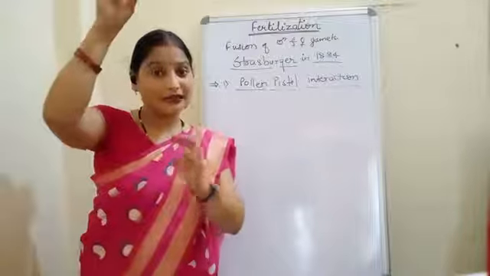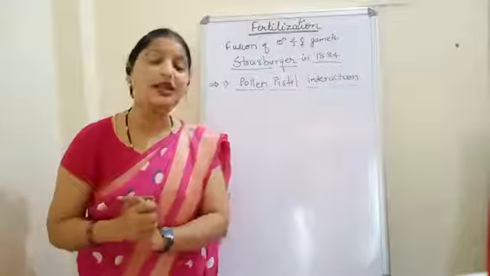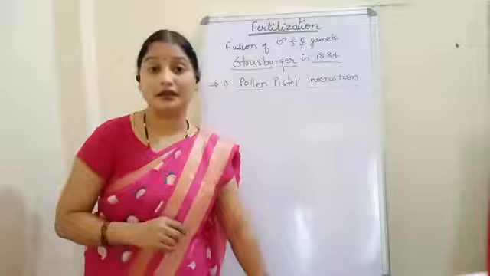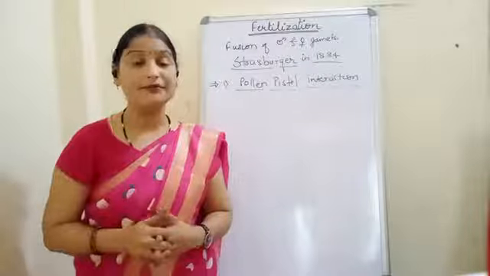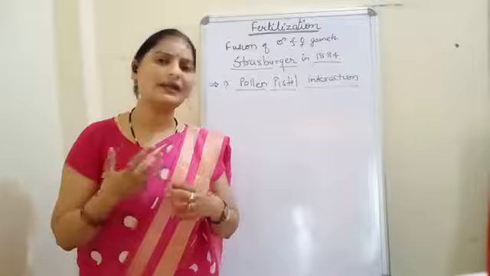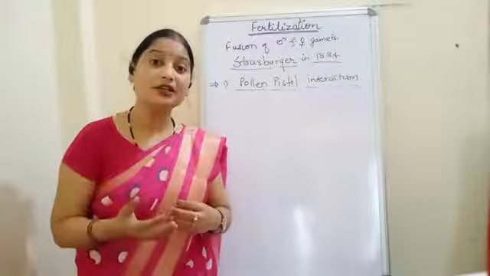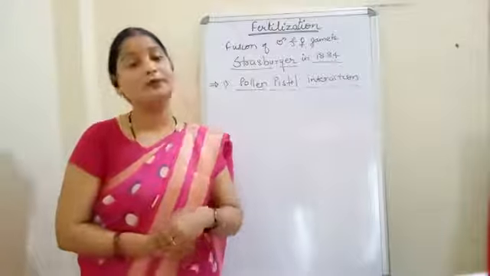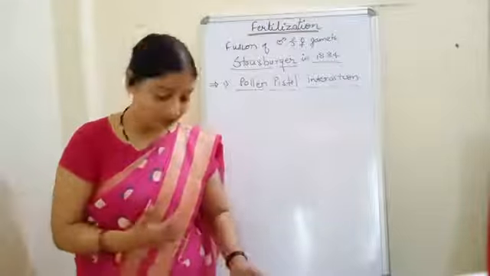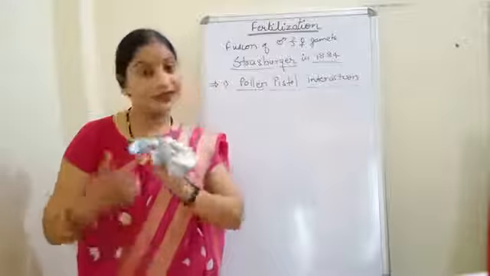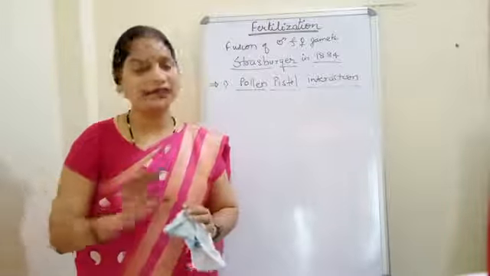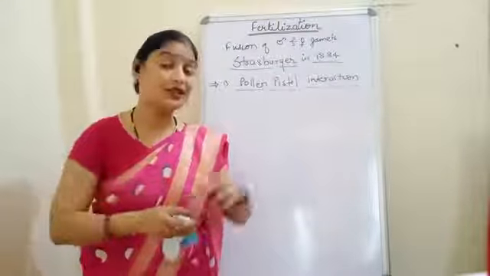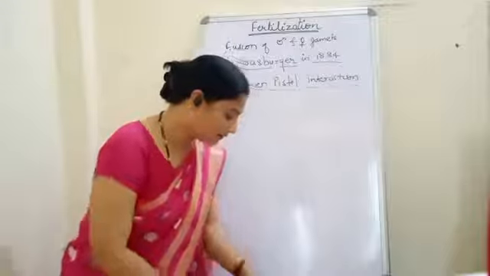So the male gamete is far away from the female gamete, and that's why this job is done with the help of the stigma. Stigma secretes some chemicals, and with their help it identifies whether the pollen grain is of its own species or not. Or we can say, whether the pollen grain is compatible or not. If it is incompatible, then the stigma will discard the pollen grain and there will be no fertilization. But if the pollen grain is of the same species, then what will happen?